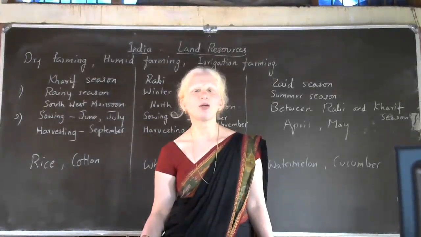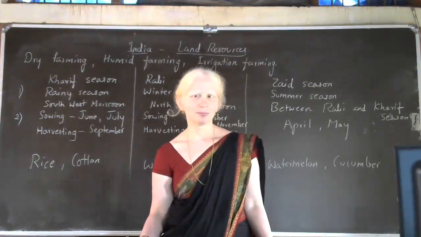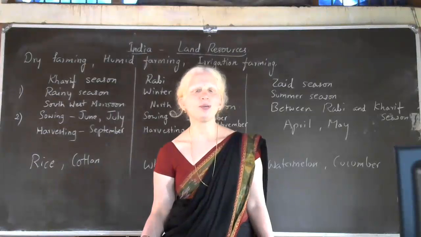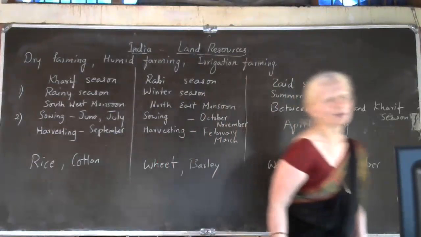Who will give me an example for an aromatic plant? Yashaswini, will you? Yashaswini? Mataji. Can you give me an example for an aromatic plant? Yeah.